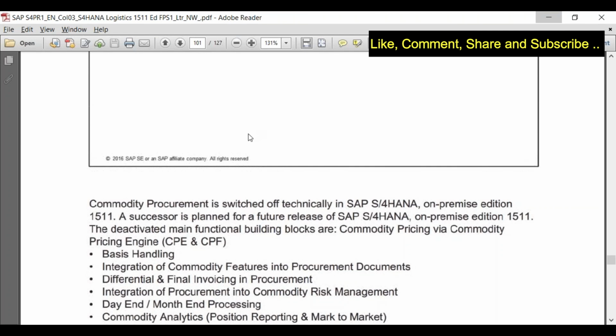Okay. Yes. LIS is currently supported, and even in 1610 they have written the same thing, that LIS is not considered a target architecture, which means it will not be available in future. SAP is strongly recommending new reports and CDS views, which are already available. For example, we normally use LIS for the vendor evaluation to find out how the vendor is doing. Even in the future, SAP is giving a segregation between hard facts and soft facts.